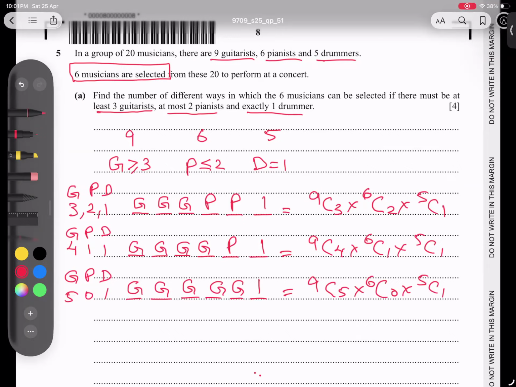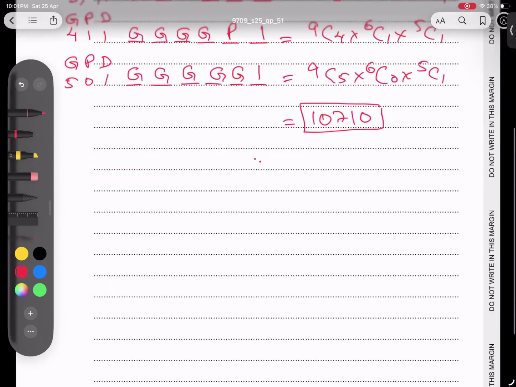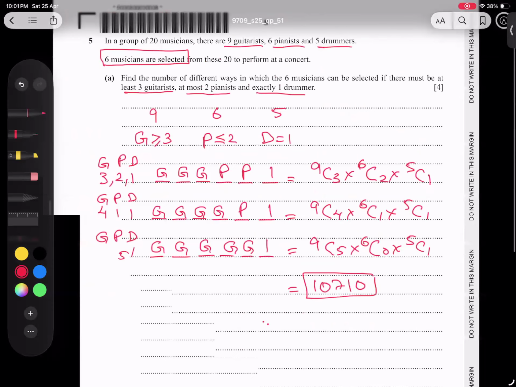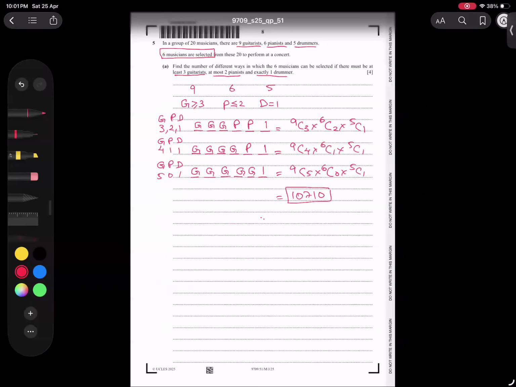And when you type in calculator, we have to add them. After adding, this becomes 69,000, and the total becomes 10,710. I think the idea is very clear, students, and let's go for the next question. Okay, we have to keep an eye. Anyway, next part. What is the next part, students?